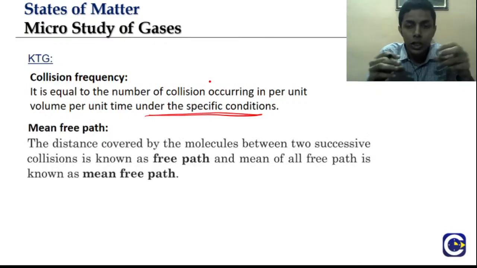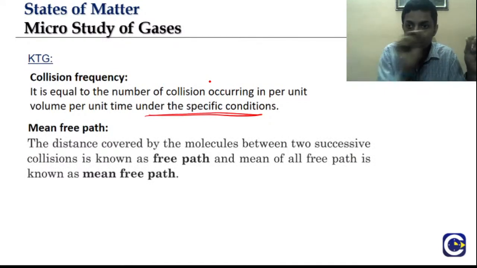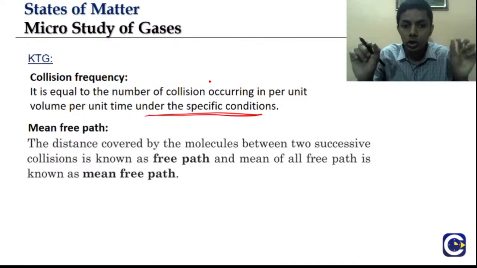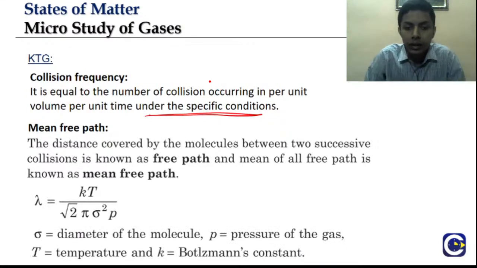And there is something called mean free path, which is the distance covered by the molecules between two successive collisions. That is the free path, and the mean of all such free paths is the mean free path. This is just side information for you all to know. It is denoted by lambda, which is given as kT by root 2 pi sigma square P. Sigma is the diameter of the molecule, P is the pressure of the gas, T is temperature in Kelvin, and k is the Boltzmann constant.